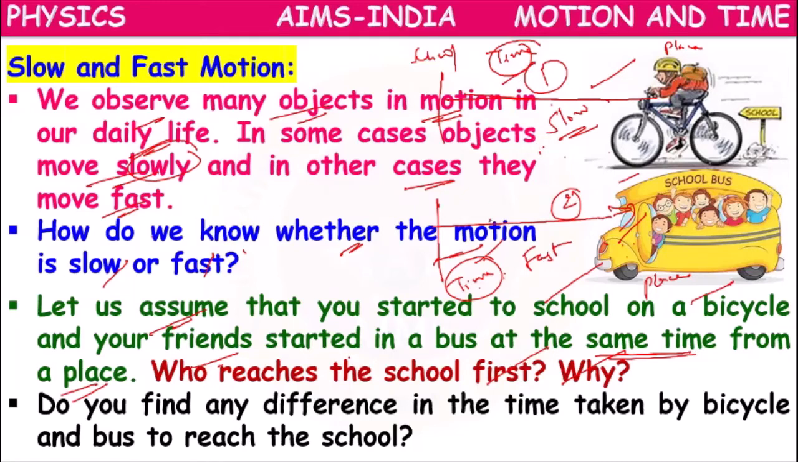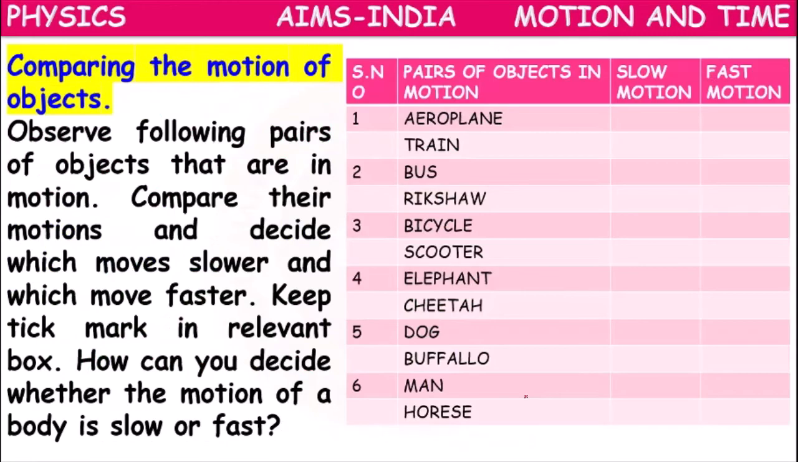Distance is same, but time is different. So with the values of difference in time, we can tell which one is slow motion and which one is fast motion. Here, we are comparing the motion of objects. Some pairs of objects are given, and we have to compare their motions. Which one is slower, which one is faster?